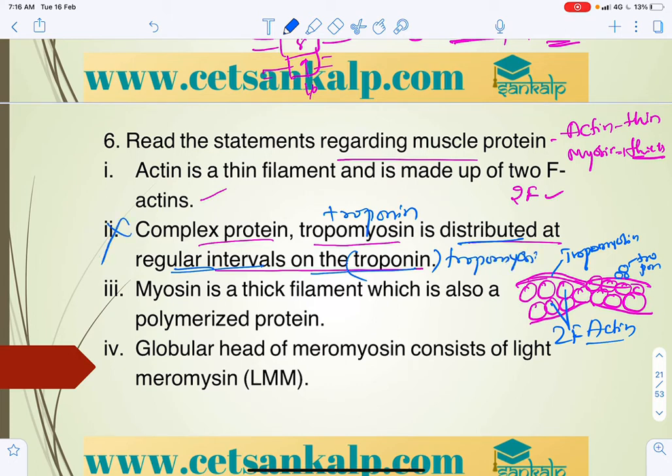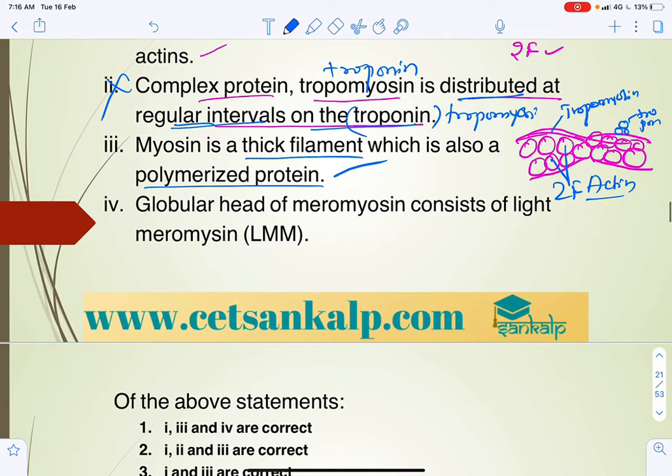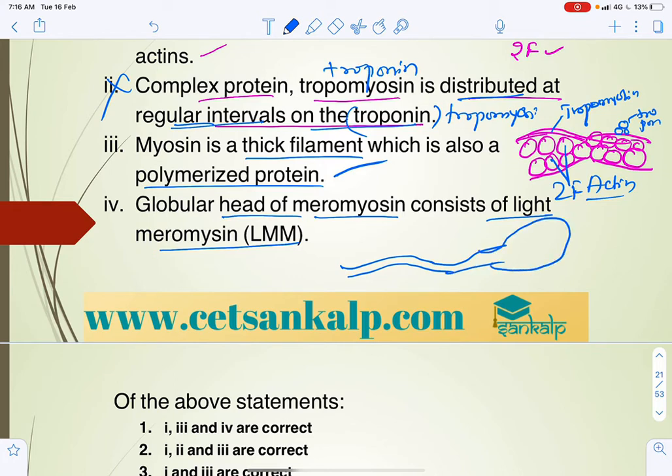Next, myosin is a thick filament which is also a polymerized protein. That is also correct, made up of many monomers. Globular head of meromyosin consists of light meromyosin. The globular head of myosin is made up of HMM, that is heavy meromyosin. That is wrong.